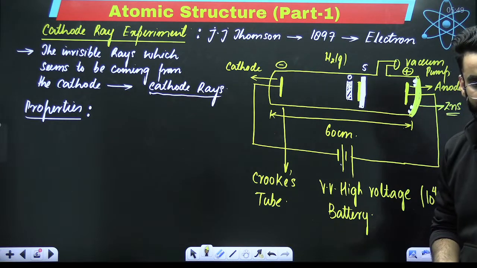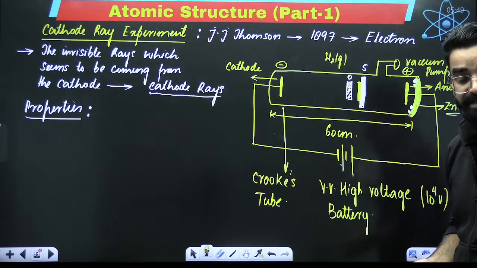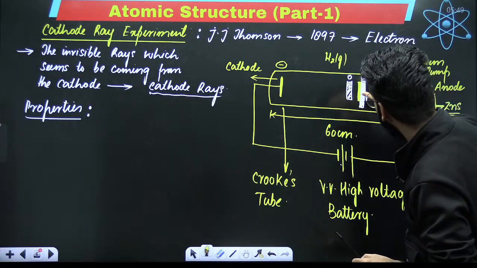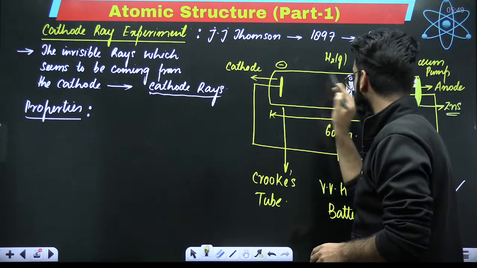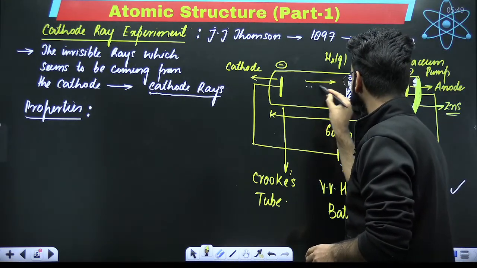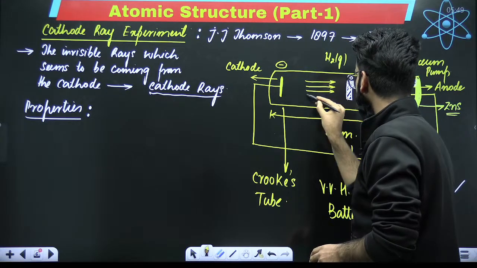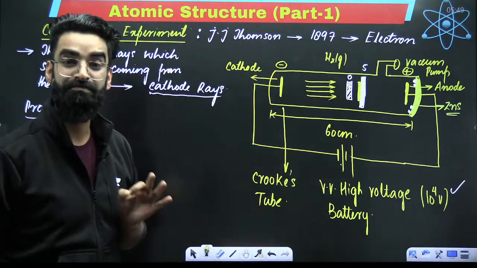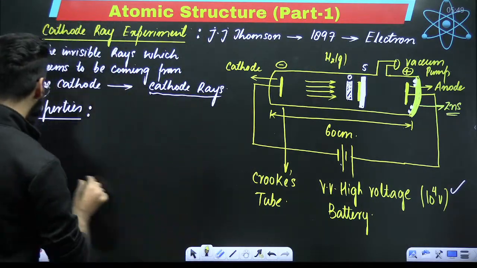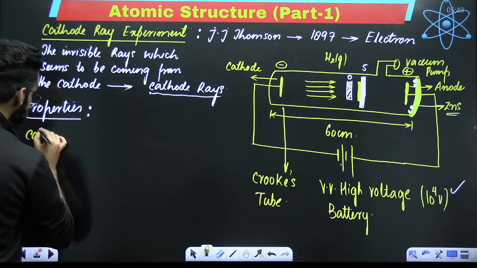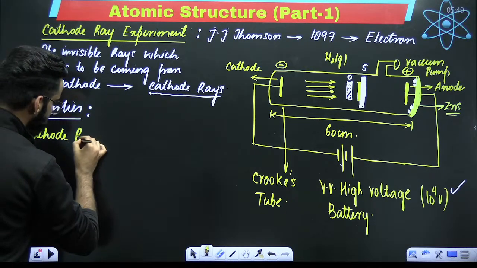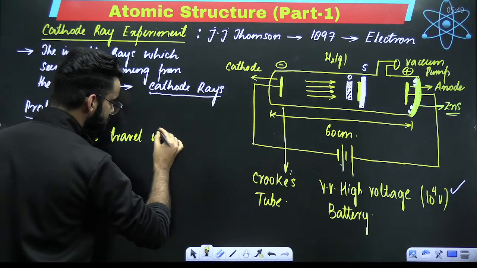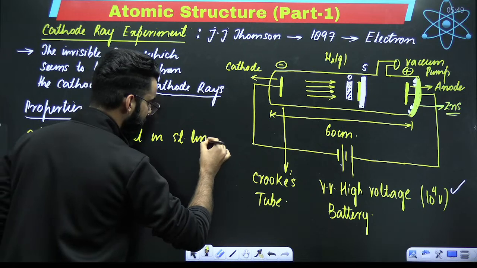When is it possible? My dear students, if I ask you, when a sharp image of the object will be getting created on the screen, it is only possible if these cathode rays, which seem to be coming from the cathode, travel in straight lines. So the first conclusion which was made by Thomson, what was that? That your cathode rays travel in straight lines. Point number one.